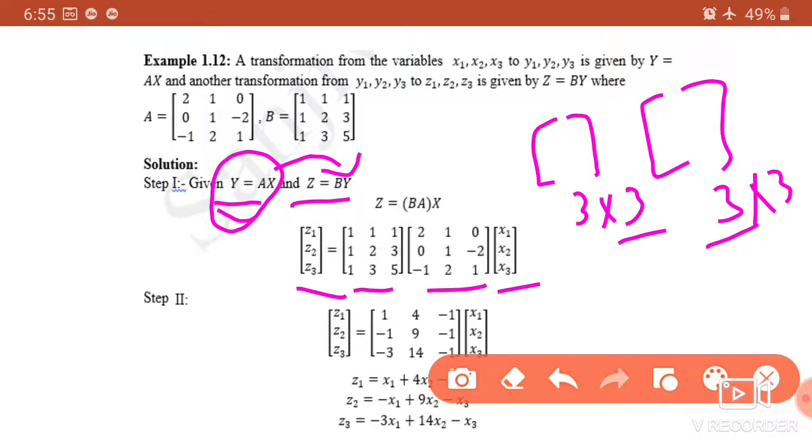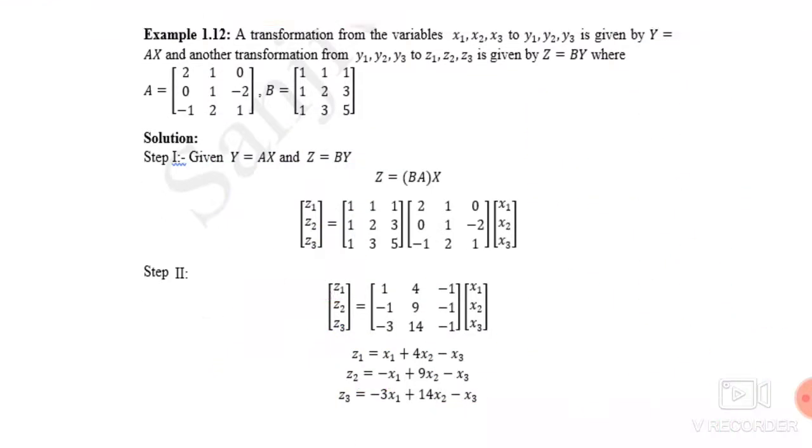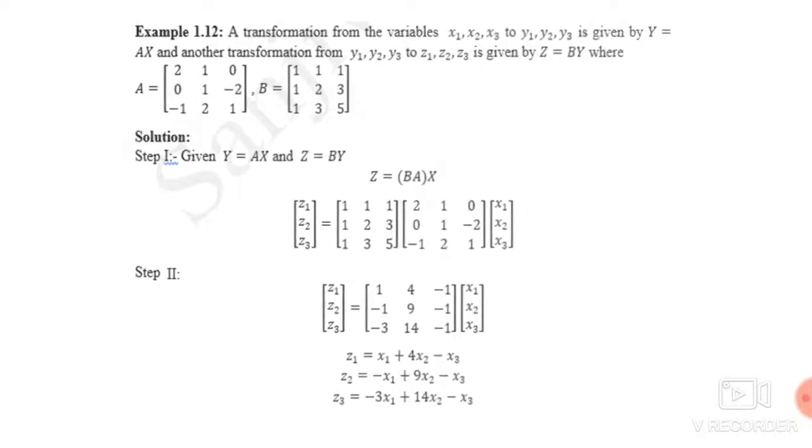So we obtain the multiplication and simplify it, you will get z1, z2, z3 as z1 is equal to x1 plus 4x2 minus x3, z2 is equal to minus x1 plus 9x2 minus x3, z3 is equal to minus 3x1 plus 14x2 minus x3. So this we obtained the linear transformation or composite transformation, which is in terms of z into x or x to z transformation. Okay, so this is composite transformation.